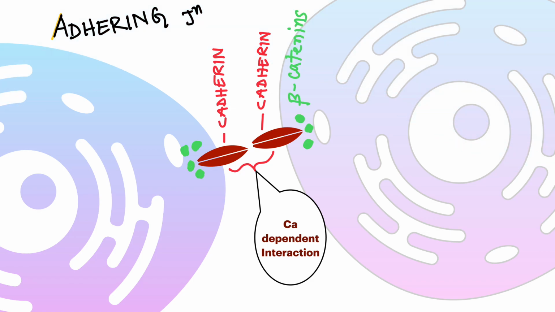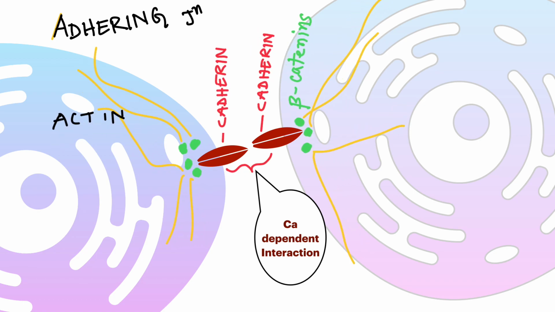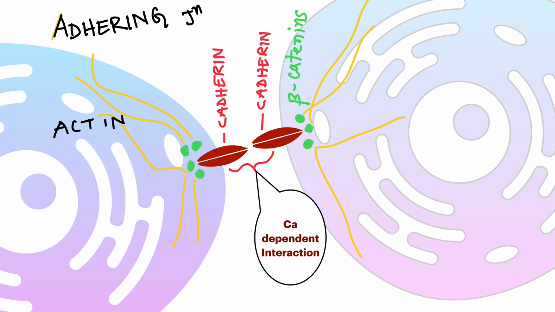Clustering of cadherin to form adhering junction causes a secondary clustering of a group of intracellular proteins called catenins, as shown here in this video. One such catenin is beta-catenin. The catenin in turn serves as attachment site for actin cytoskeleton. It is by such arrangement that adhering junction maintains normal cell architecture. Under normal circumstances, when adhering junction is intact, most of the beta-catenin is sequestered around the adhering junction, and the number of free beta-catenin in the cytosol is very few.